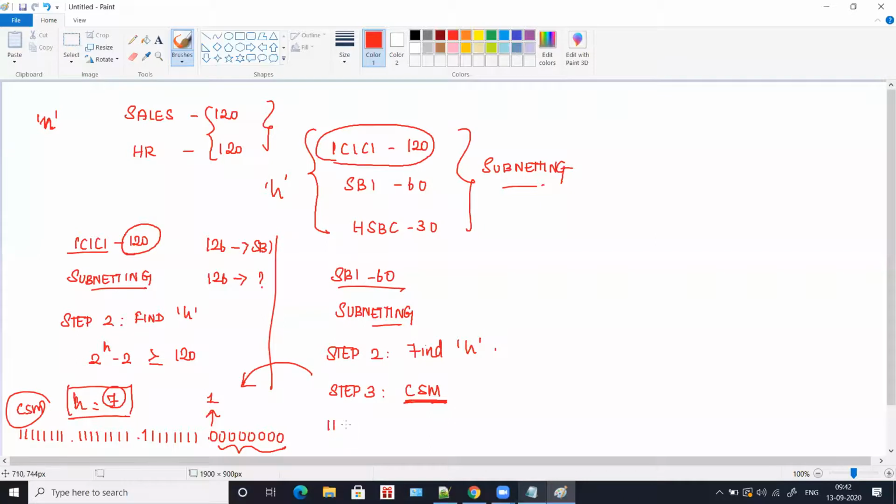You will take this as the default value, and from here you will start converting. Say, for example, if you find the h value as 6 here, you will leave the 6 host bits and convert the remaining 1 bit into a network bit.